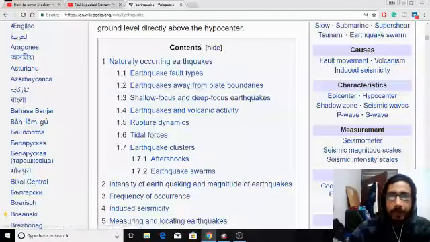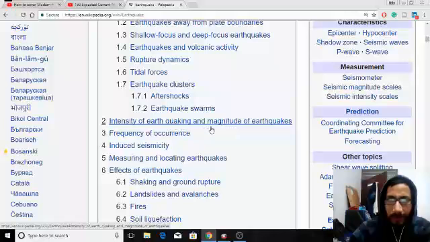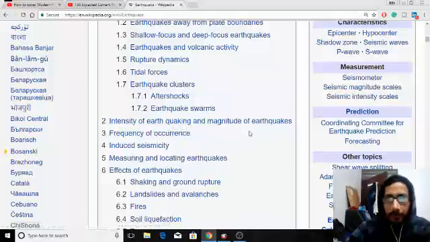According to Wikipedia, they are talking about naturally occurring earthquakes. Next, they are talking about the intensity and magnitude of earthquakes.